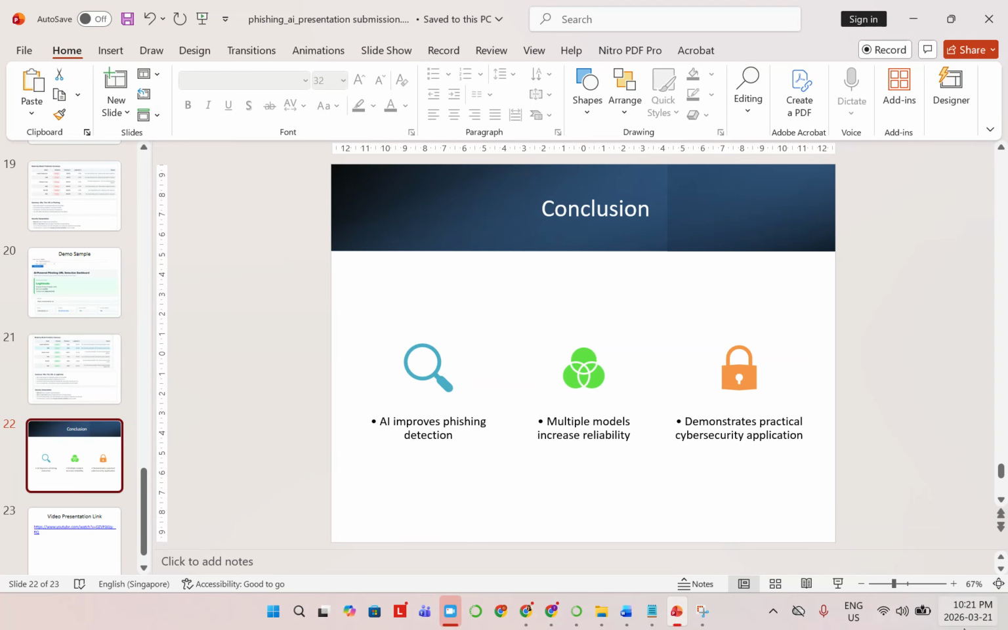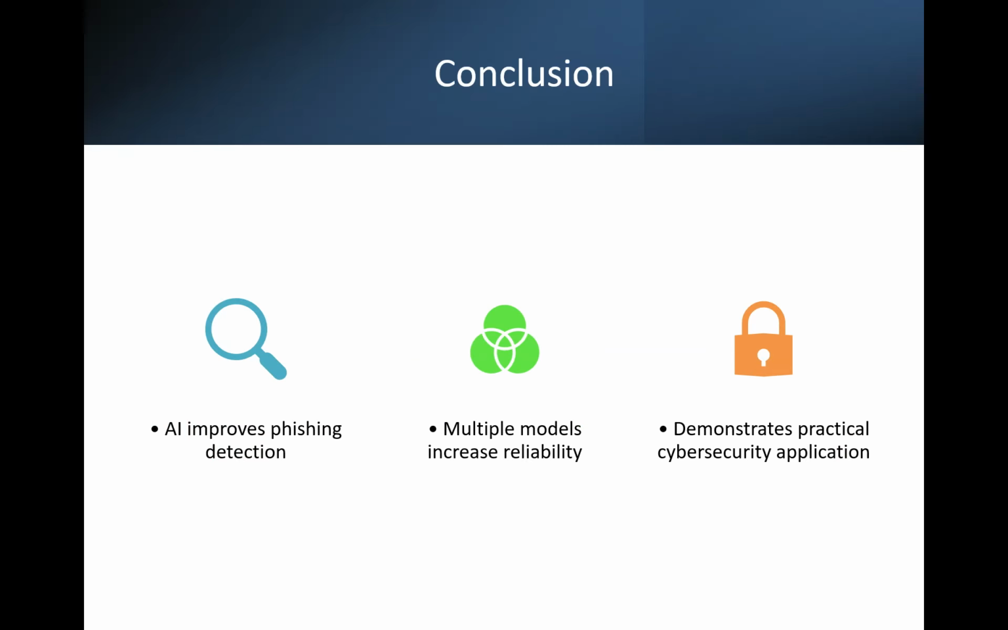In this project, I show that artificial intelligence can effectively detect phishing URLs by combining machine learning and deep learning models in an ensemble approach. The system achieves high accuracy and reliability. Overall, this demonstrates how AI can enhance cybersecurity and help protect users from phishing attacks.